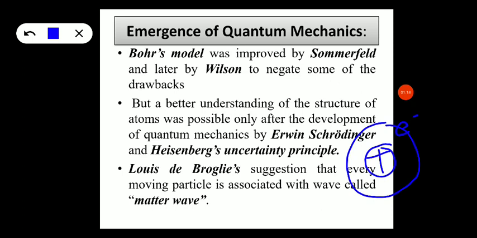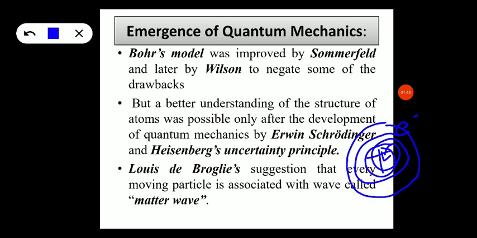One of the major drawbacks of Rutherford's model is that the model is unstable because according to Maxwell's electromagnetic theory, any charged particle which is continuously under motion loses energy and ultimately falls into the nucleus. And the second drawback of Rutherford's model is he was unable to explain the line spectra or the formation of the hydrogen spectrum.